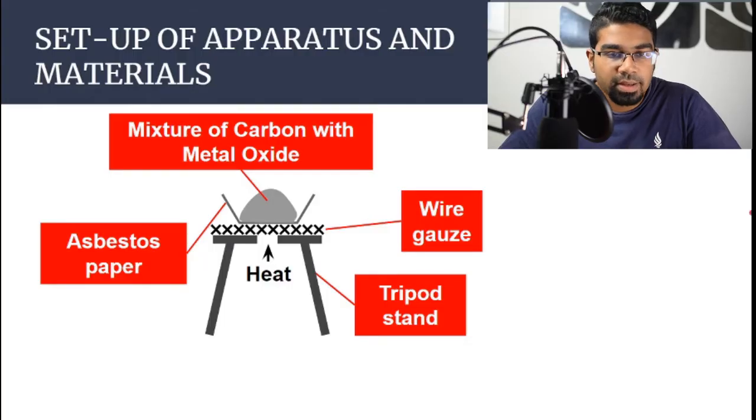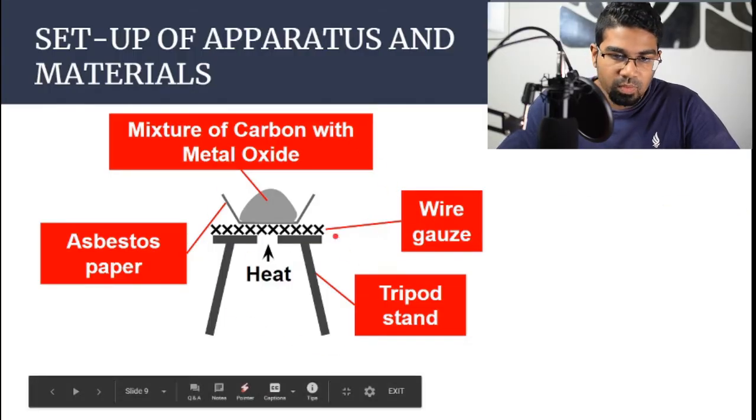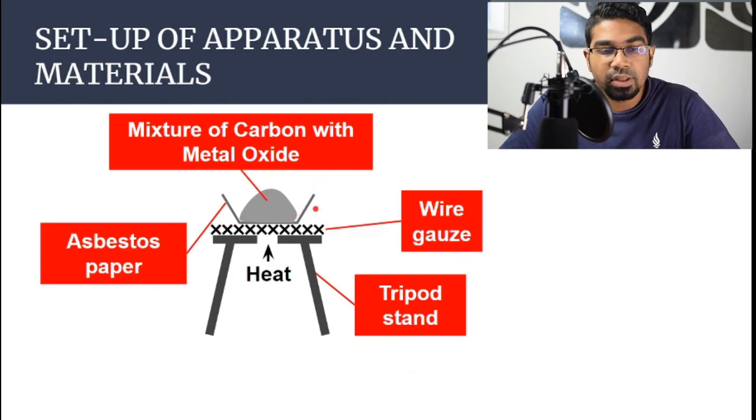Let's look at the experimental setup. So this is the setup. It's a very simple setup. We have a tripod stand with a source of heat, a Bunsen burner. Then we have the wire gauze to hold the asbestos paper that contains a mixture of carbon and metal oxide.